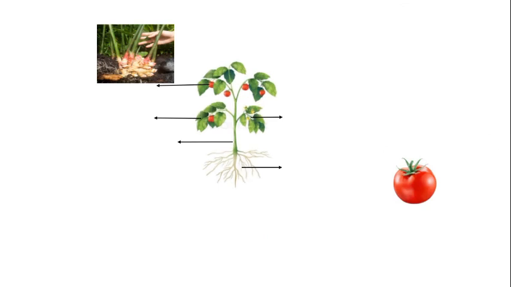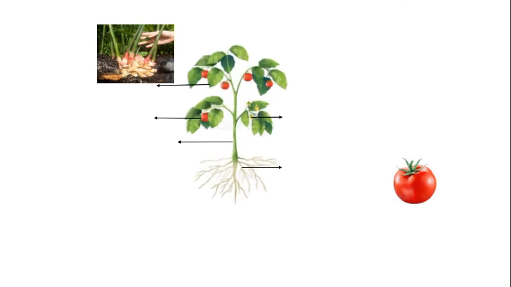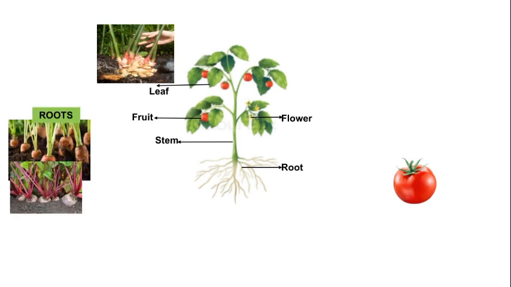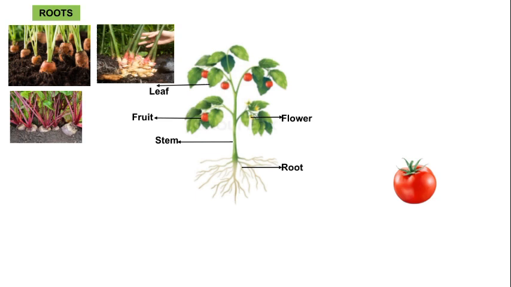So next, children, here we will see the plant and its parts. So this is a plant. Next, leaf. So this is the leaf. Flower, root, stem, fruit. So children, these are the parts of the plant. Do you know we use all the parts of the plant in our daily life? How do we use the root, children?